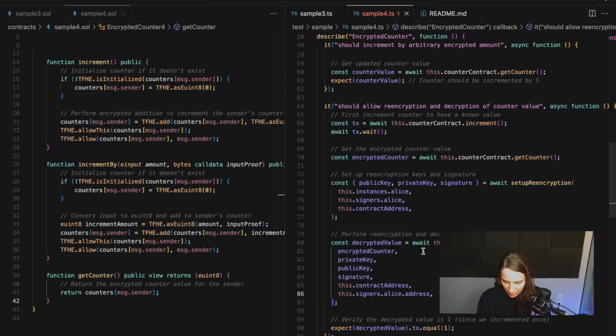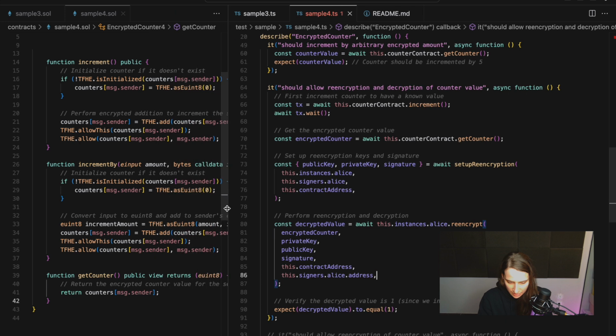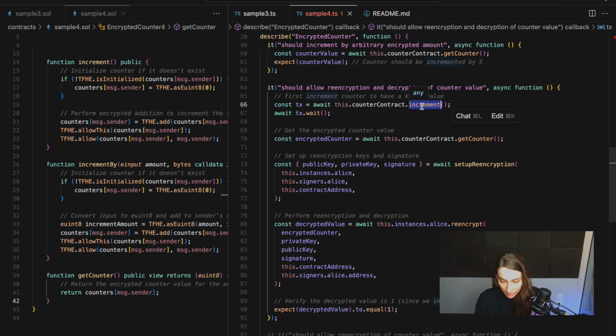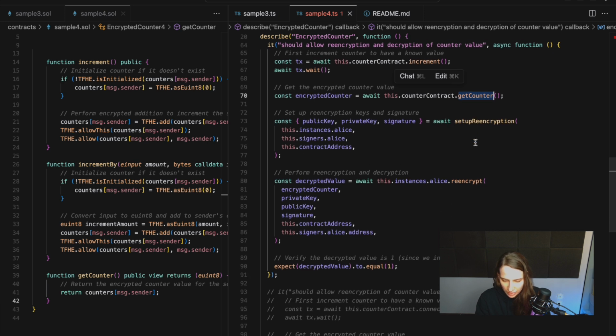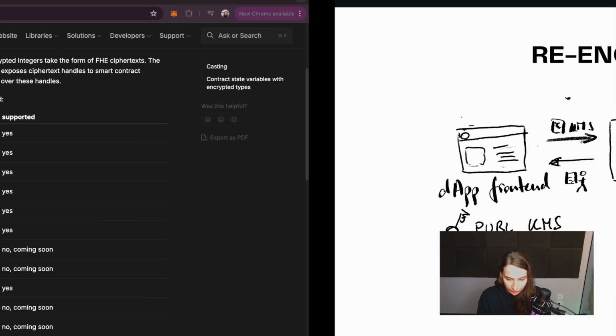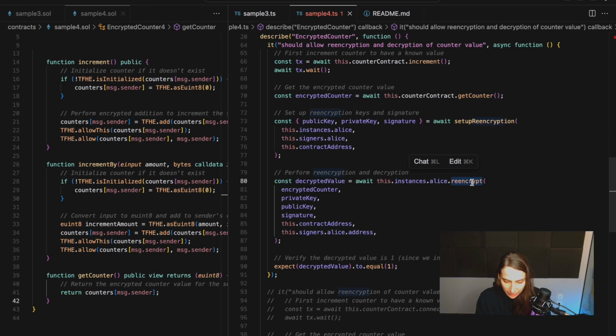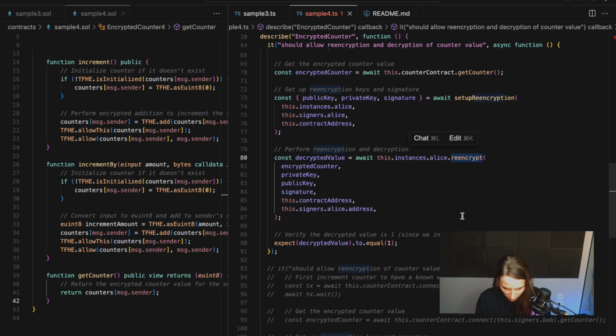And the main functionality is here. So here on the test, if you can see, we call increment. This is Alice. Alice is the default signer, basically. So Alice calls increment. Then she calls get counter, sets up re-encryption. So this basically takes her public key, private key and signature, as seen here. And then we request for a re-encryption of the value. And we can see that the decrypted value is indeed here equal to 1.